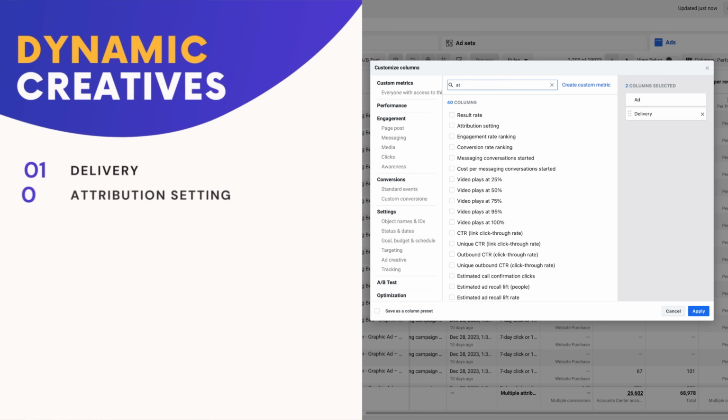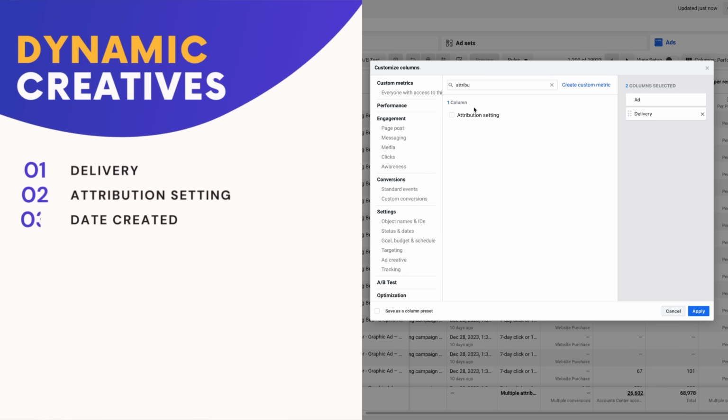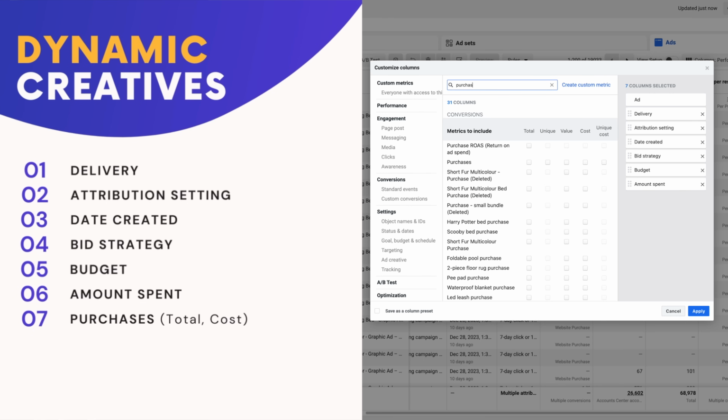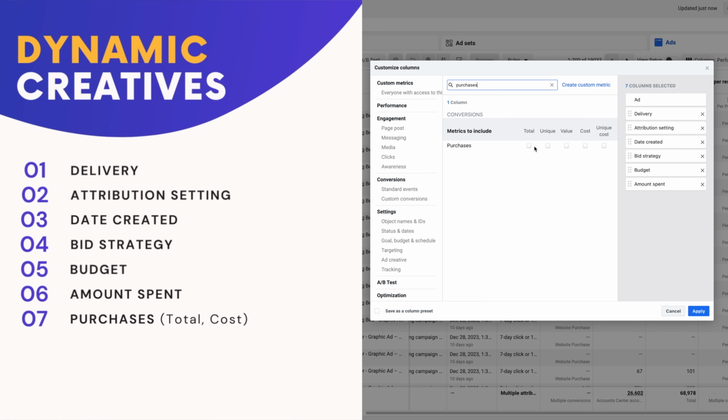Then attributing settings. Date created, bid strategy, budget, amount spent, purchases. You want total and cost, and make sure you deselect all of these. Then you want ROAS.